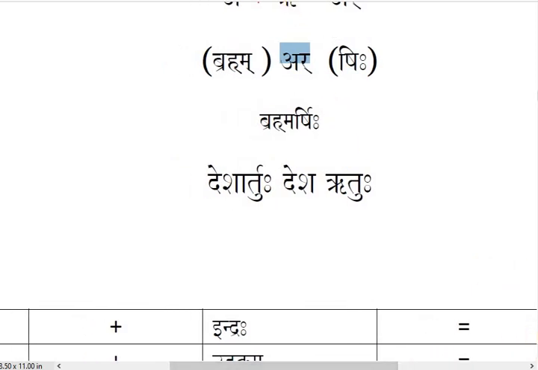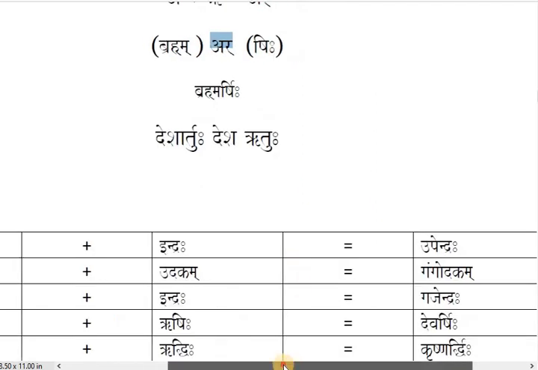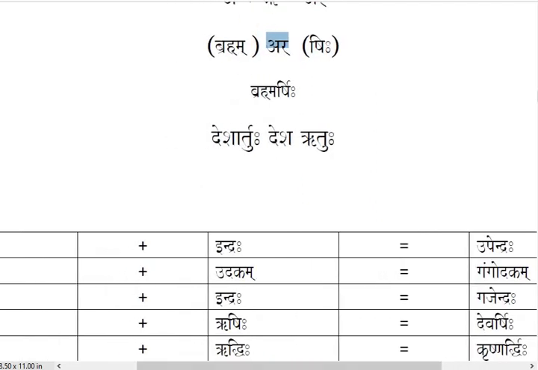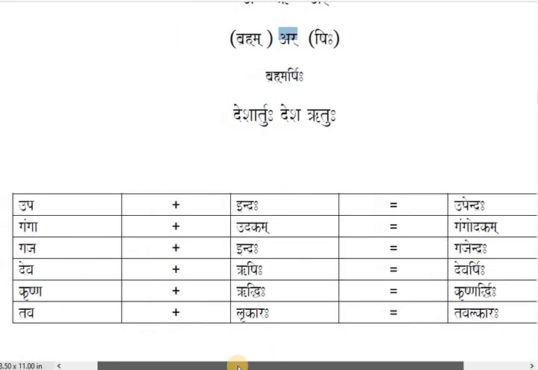Now let us check some examples of joining of this Guna Sandhi, students. Here we have Upa plus Indra. What sound do we have here? A. Here I. A plus I, E. So Upa Indra, Upendra. Ganga plus Udakam. A plus U, O. Gangodakam.